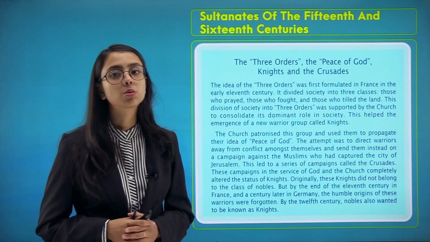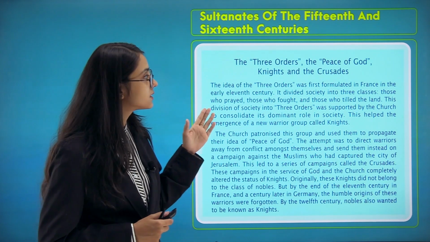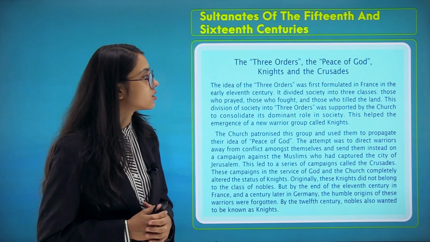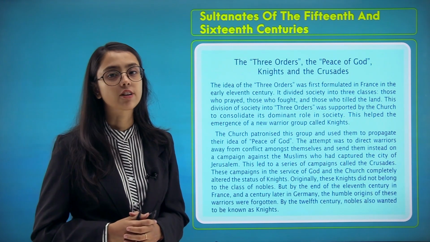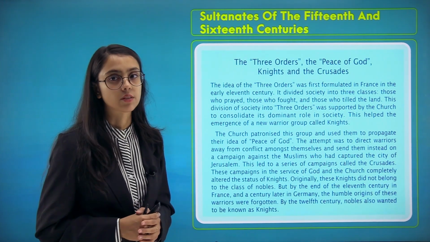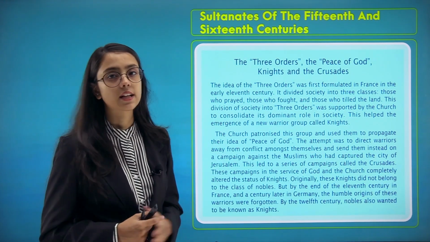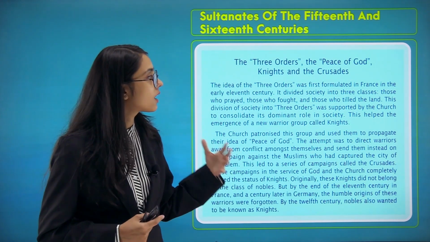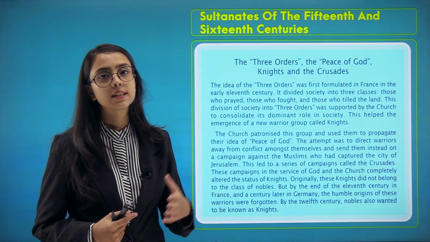Let's talk about the three orders: the Peace of God, the Knights and the Crusades. The idea of three orders was first formulated in France in the early 11th century. It divided society into three classes: those who prayed, those who fought and those who tilled the land.